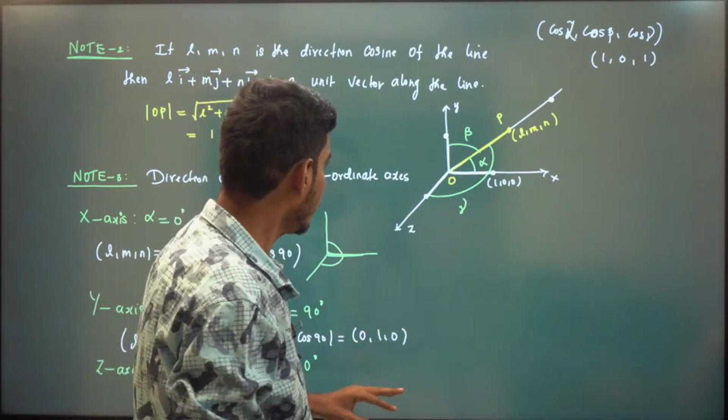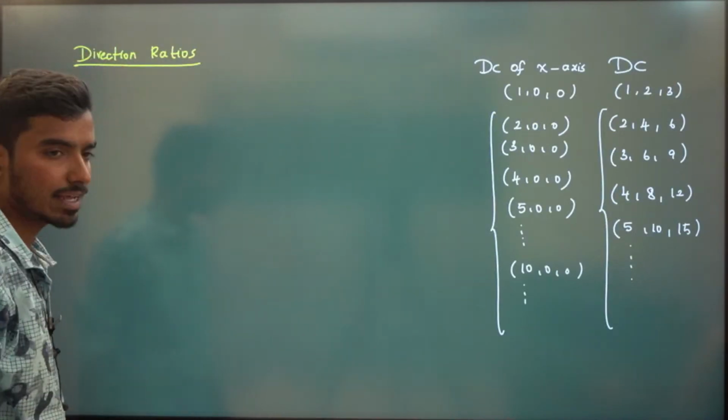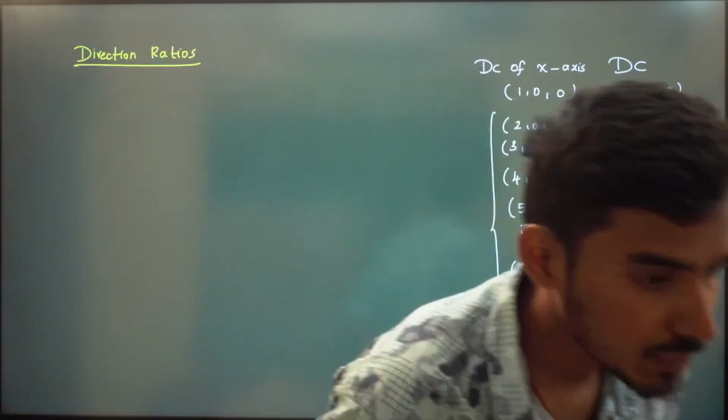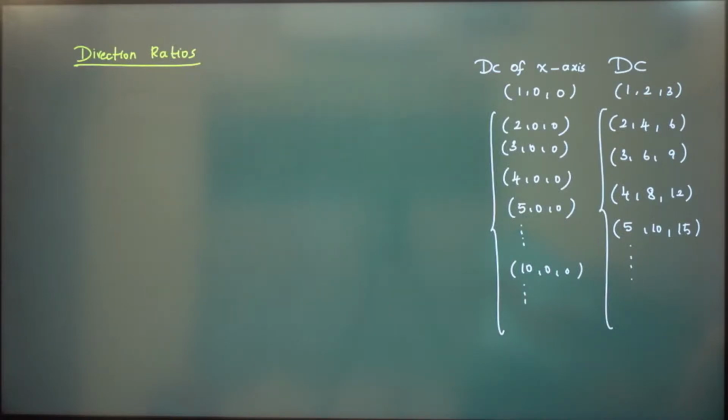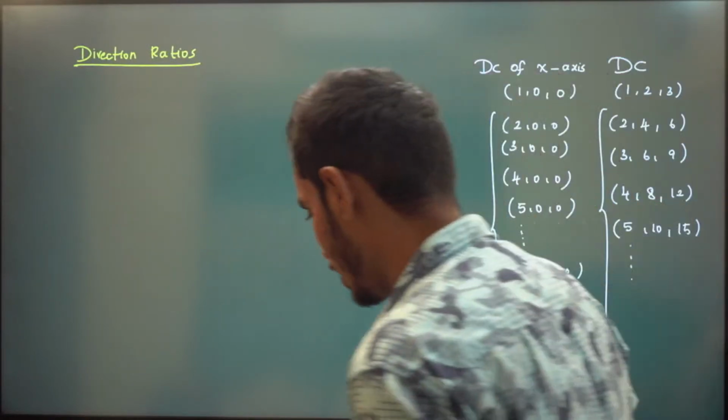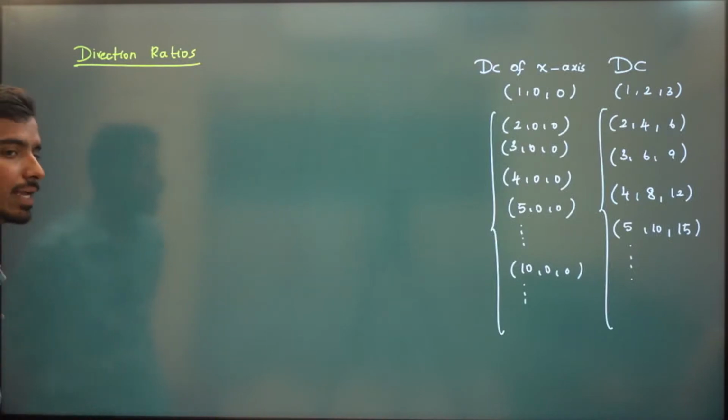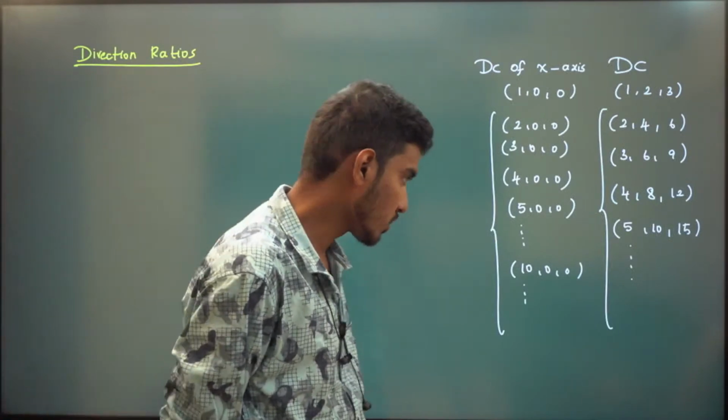Okay. So we will introduce the definition of direction ratio now. So you understand, right? Any number that is proportional, yes, collinear also because they lie on the same line.